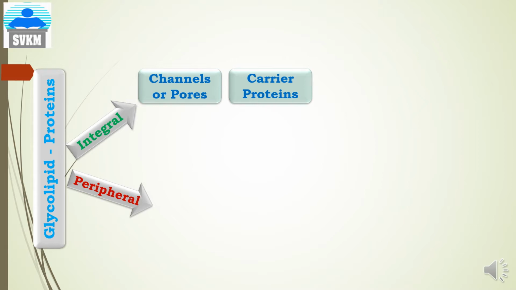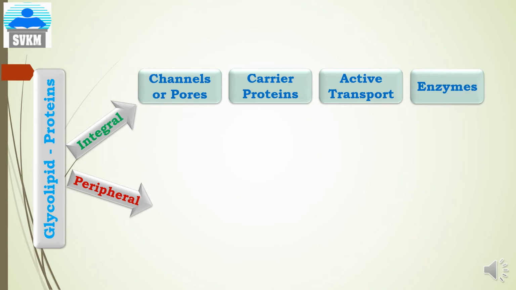By doing this, the integral proteins act as carrier proteins to transport materials across the plasma membrane. The third function of integral proteins is active transport, where the drugs or components are transported against the concentration gradient across the plasma membrane with the help of energy generated from ATP.